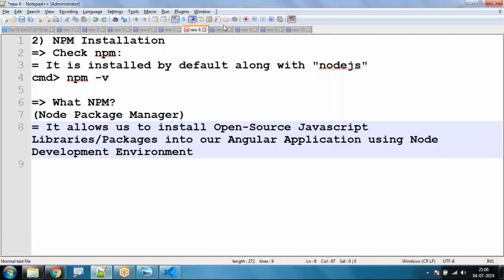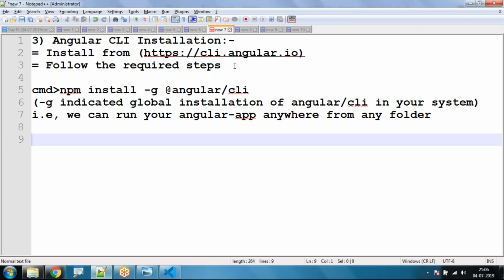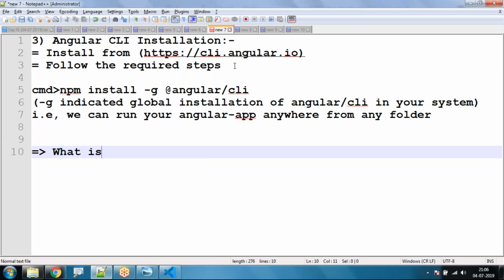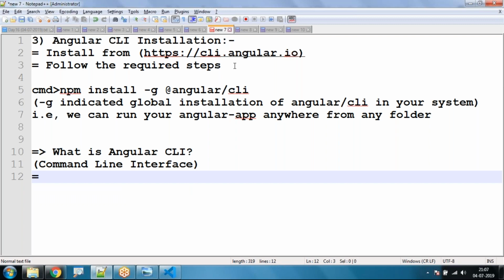Next, after this, we have to install Angular CLI. Now what is this Angular CLI? I'll write it here. CLI stands for command line interface.